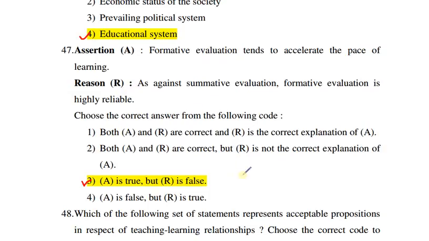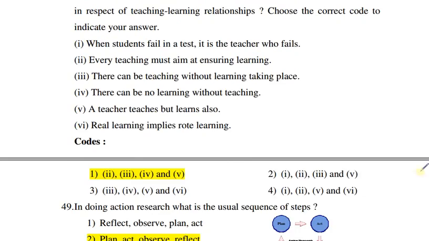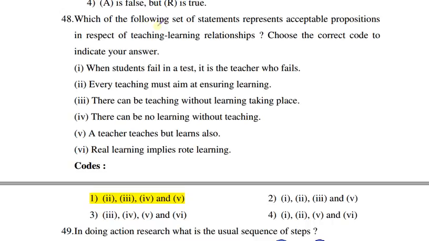Next question is, which of the following set of statements represents acceptable propositions in respect of teaching learning relationships? Choose the correct code to indicate your answer. When students fail in a test, it is the teacher who fails. It is not necessary. It is not correct. Every teaching must aim at ensuring learning. Yes, it is correct.